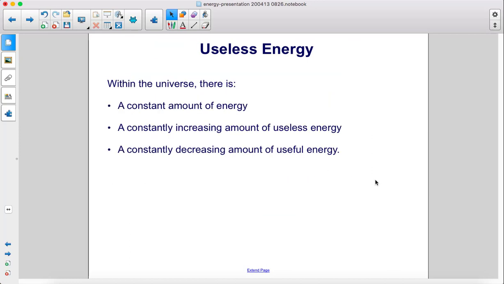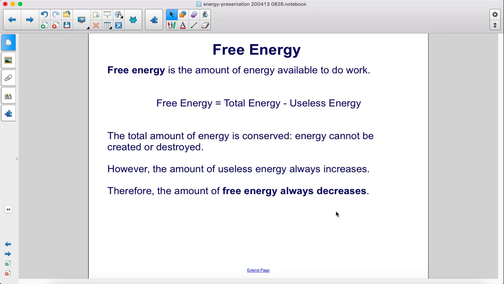Within the universe, there is a constant amount of energy, a constantly increasing amount of useless energy, and a constantly decreasing amount of useful energy. Free energy is the amount of energy available to do work. Free energy equals total energy minus useless energy. The total amount of energy is conserved. Energy cannot be created or destroyed. However, the amount of useless energy always increases.